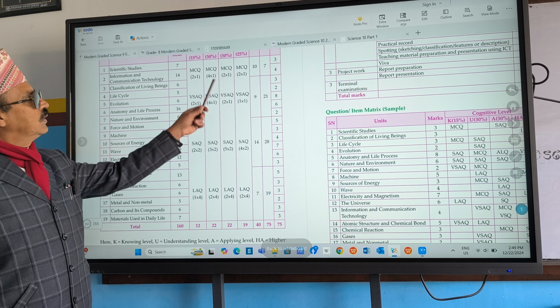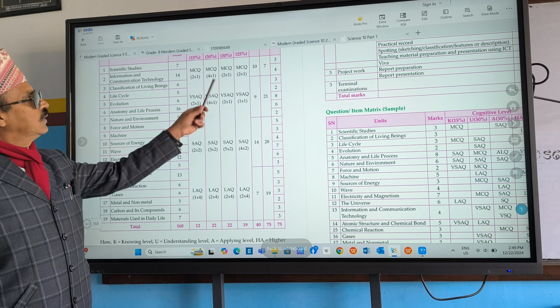30% you have to read and utilize your knowledge, understand also. The first one is just easy, what you have read, it comes to 15% marks you can get easily in MCQ. But the 30% is a bit complicated. In more 30%, you have to read, analyze, what is right, what is wrong.